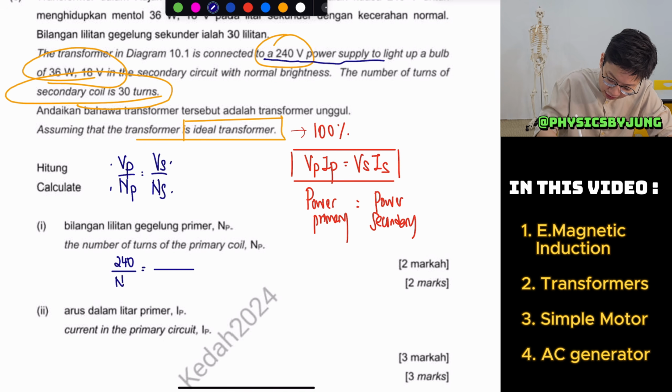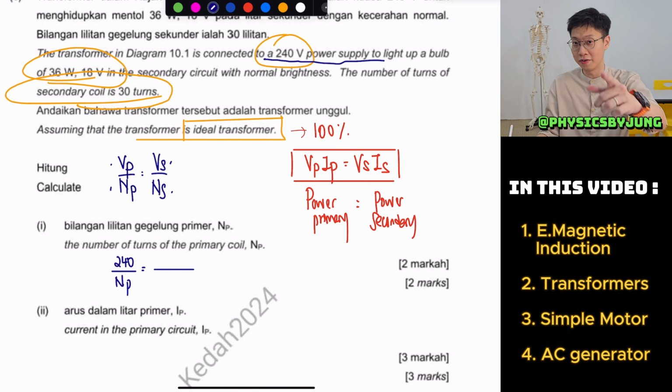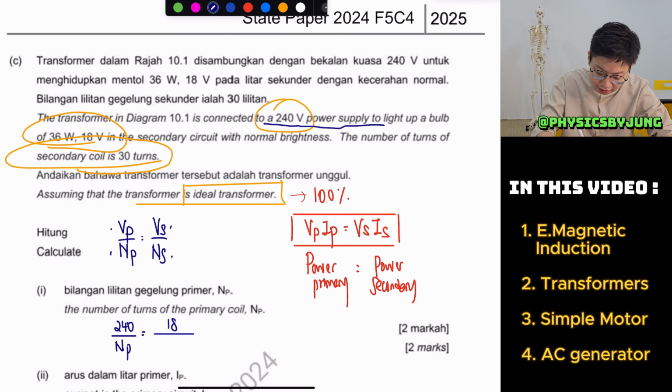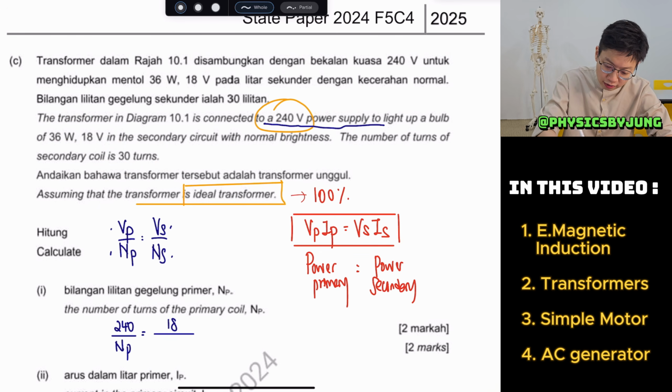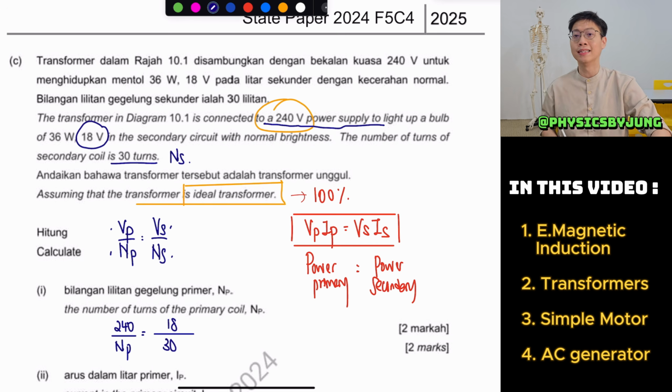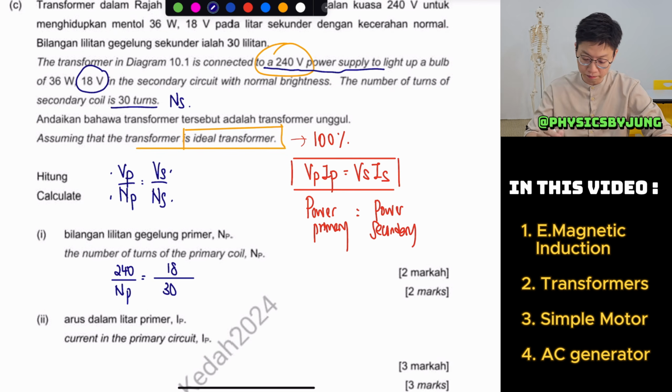You want to find the number of turns in your primary, which is NP. Then this part is 18 volts. Guys, don't get tricked. We are looking at the voltage, not the power, which is clearly written 18 volt. Then the secondary coil is 30 turns. This is my number of turns of secondary coil. So finally, I will be able to calculate my number of primary coil.